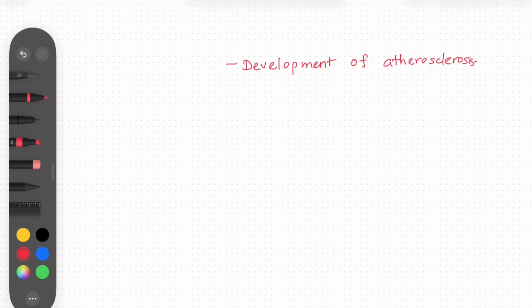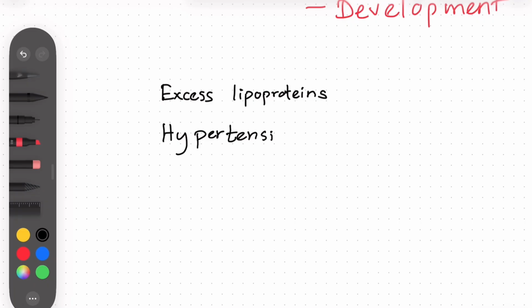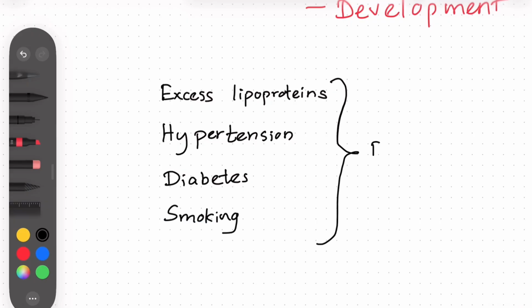A lot of things can damage the endothelium. It includes excess lipoproteins, a lot of non-communicable diseases such as hypertension and diabetes, and smoking. These factors can lead to endothelial dysfunction, or what we call endothelial damage.